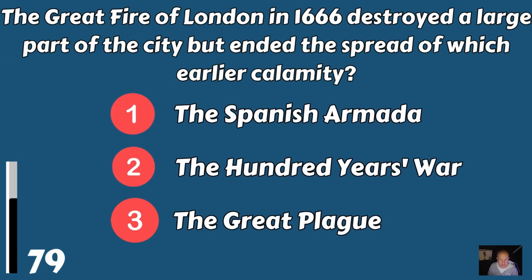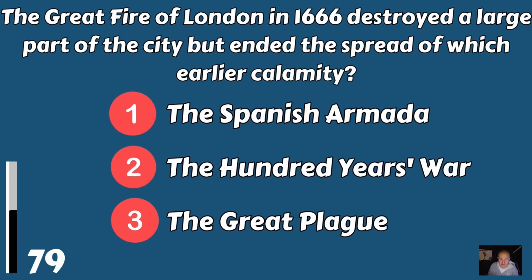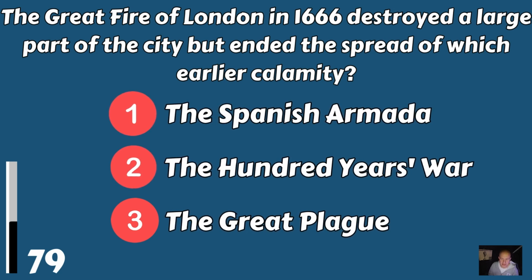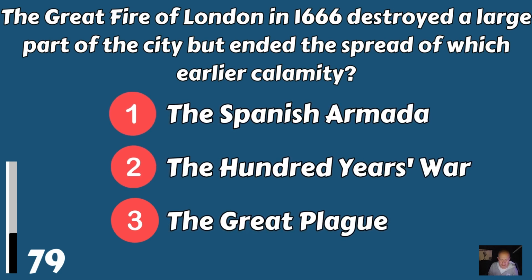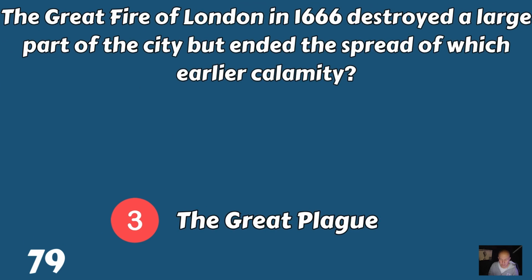The Great Fire of London in 1666 destroyed a large part of the city, but ended the spread of which earlier calamity? Was it the Spanish Armada, the 100 Years' War, or was it the Great Plague? It was the Great Plague.